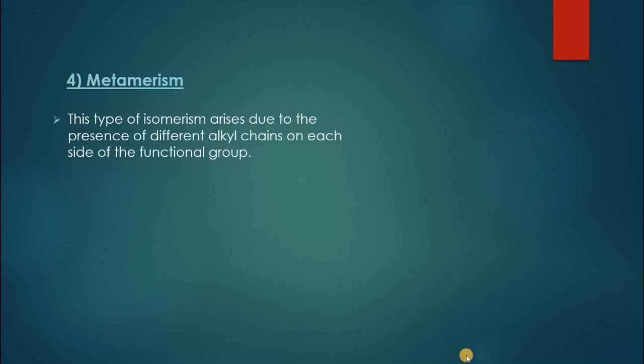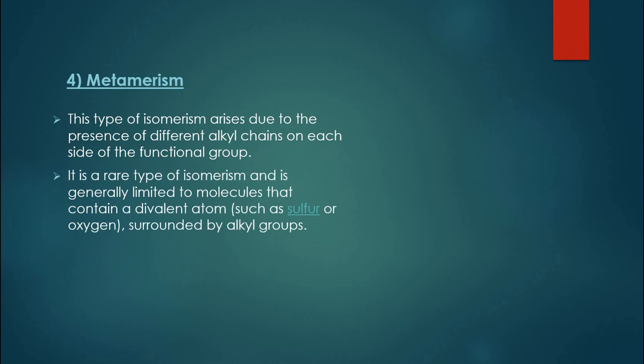Next type of isomerism is metamerism. Metamerism is the type of isomerism that arises due to presence of different alkyl chains on either side of the functional group. Functional group is same, but there are different alkyl groups present on either side, but still their chemical formulas will be same.